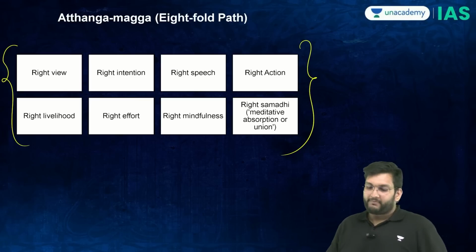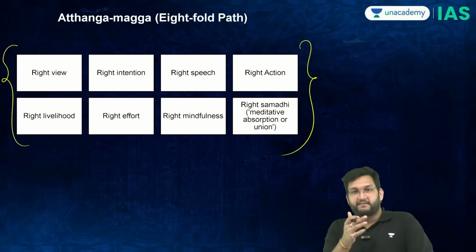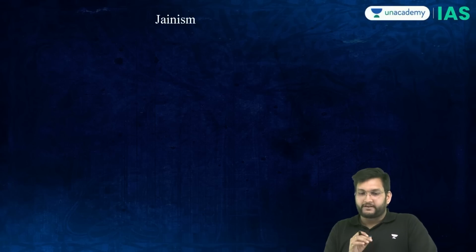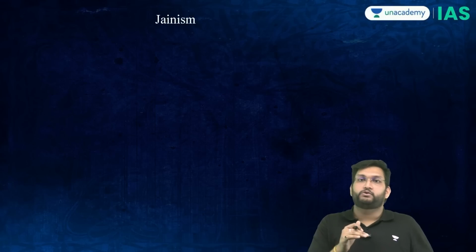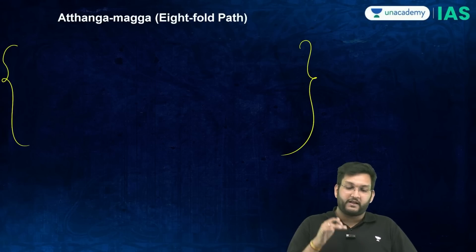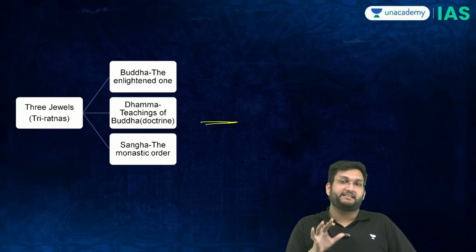Now, these are things which you should generally know by now, because these are standard things related to Buddhism. However, before we go to Jainism, you also have to know things related to the concept of the councils, because councils do come in the examination quite a lot.